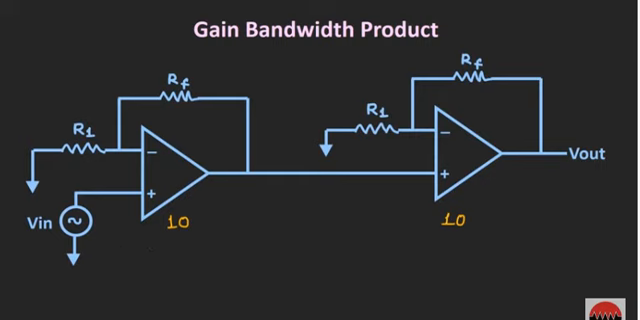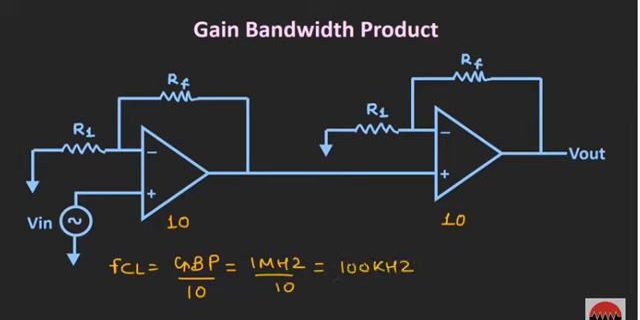So if we take the first stage, in the first stage the cutoff frequency of the op-amp will be equal to the gain bandwidth product divided by the closed loop gain of the op-amp, and here we are assuming that the gain bandwidth product of the op-amp is 1 megahertz. So if you calculate, then the cutoff frequency will come out as 100 kilohertz. And the same is true for the second stage. So here both the stages will have a cutoff frequency of 100 kilohertz.